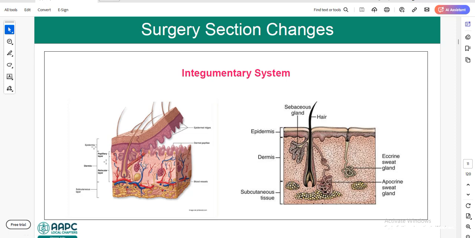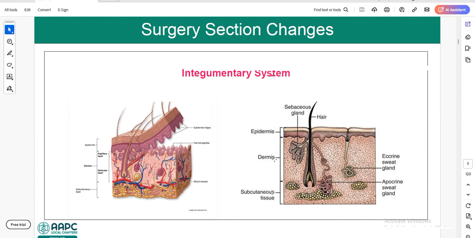Most of the time in CPT coding, you will see these words only: epidermal layer, dermal layer and subcutaneous layer or subcutaneous tissue. The epidermis is the topmost layer. The dermis is below the epidermis, and the subcutaneous tissue is below the dermis. Another name for subcutaneous tissue is hypodermis, which is below the dermis.